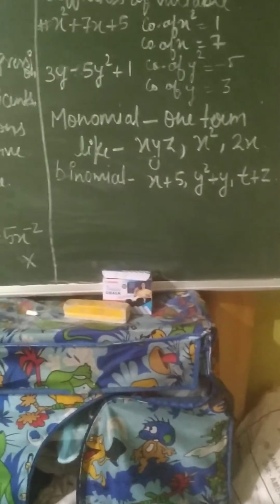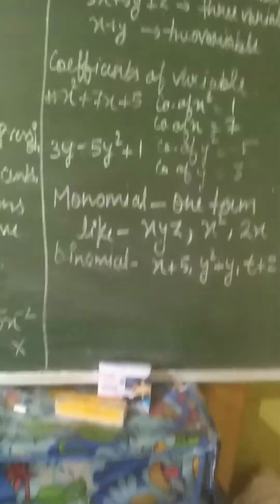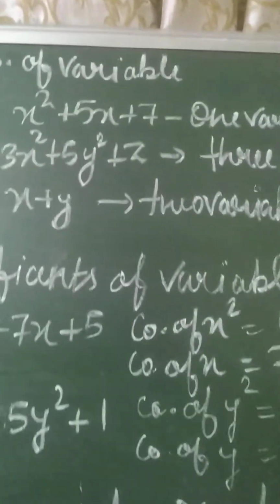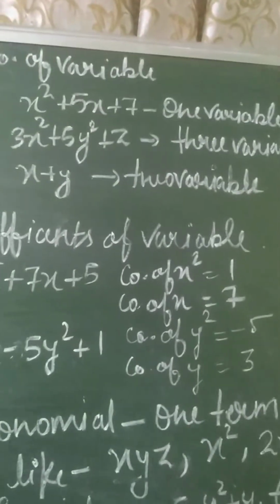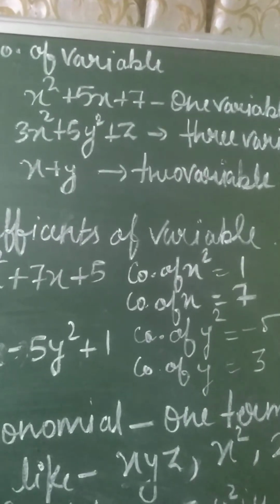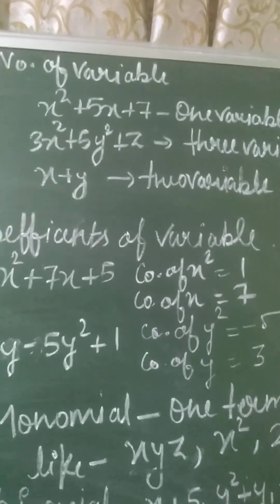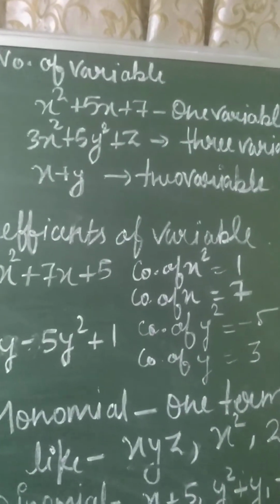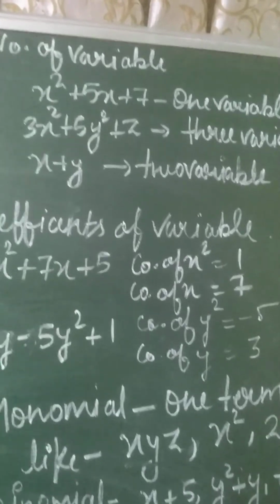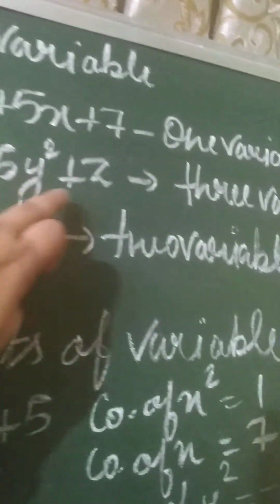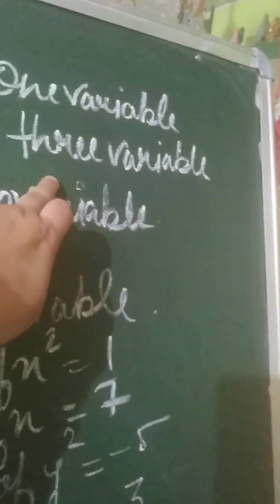Tell them how many variables there are, and whether they have only one variable or not. So let's check it first. Number of variables: x square plus 5x plus 7. If you see, only x is a variable in this equation, so that is an example of one variable. The second one, 3x square plus 5y square plus z: in that equation three variables are there, x, y and z. That's why we are writing three variables.